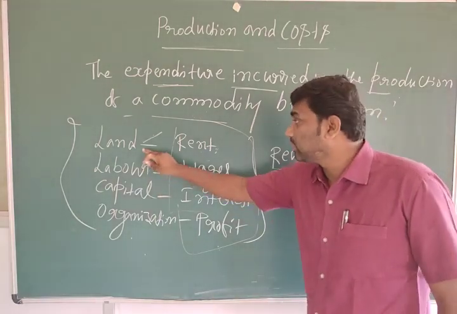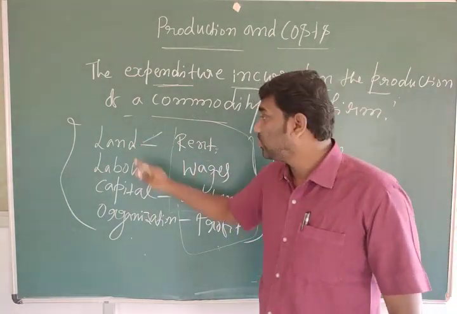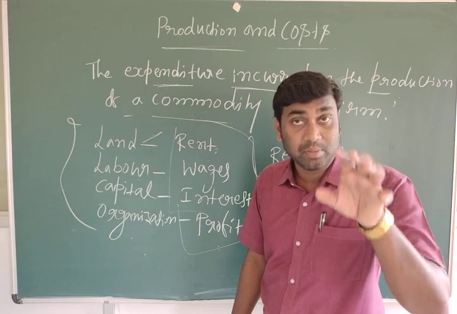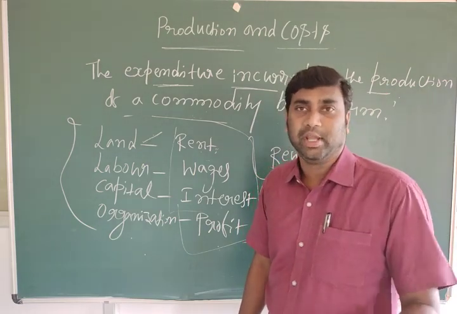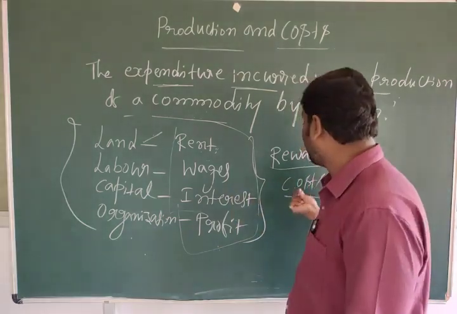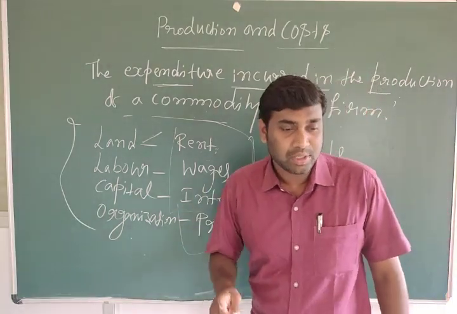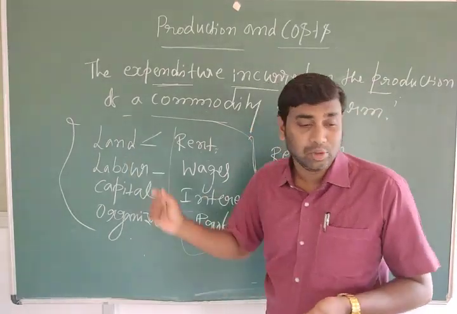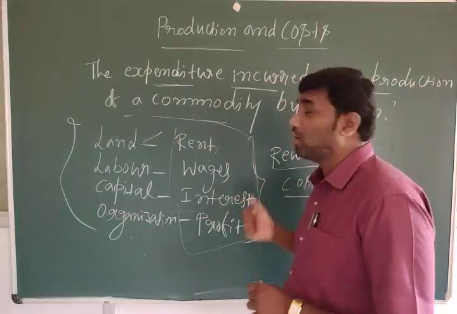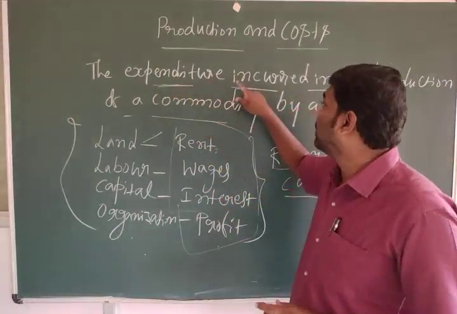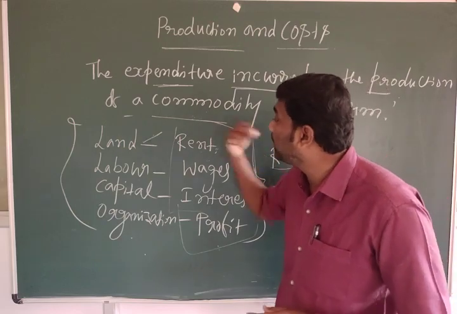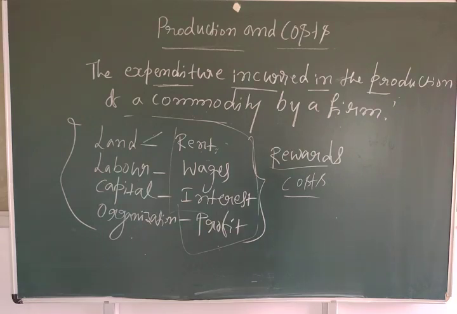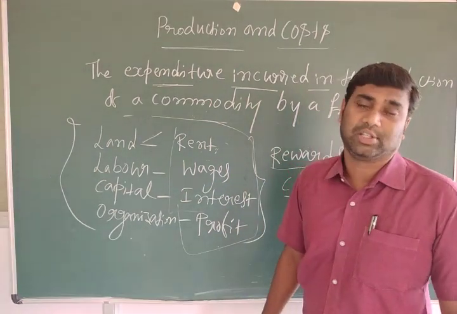To acquire these things, to use these services, to acquire these inputs, these factors, a firm or a factory has to pay. That payment is called cost. To acquire inputs or to use the inputs, we need to pay, so that is what we call cost. Cost is the expenditure, what we are paying for using these services.